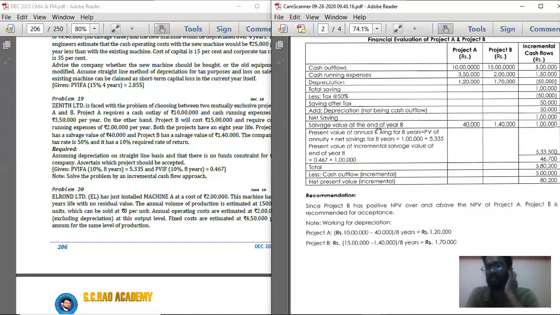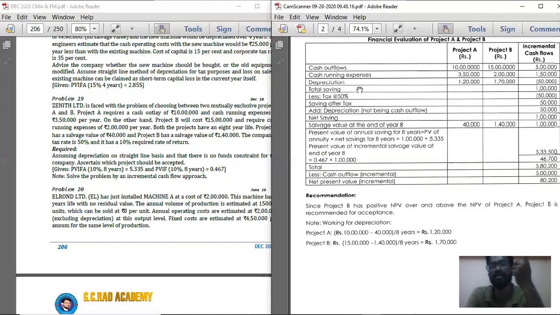Because this is present value of cash inflow. See, normally salvage value is a cash inflow. Here we are calculating cash outflows. But here the salvage value is what you are going to receive at the end of year 8, so it is a positive income. So project A is going to receive 40,000. Project B is going to receive 1,40,000. So comparatively, project B is on the safer side. So in the incremental cash flow column record 1 lakh because it is an opposite entry.